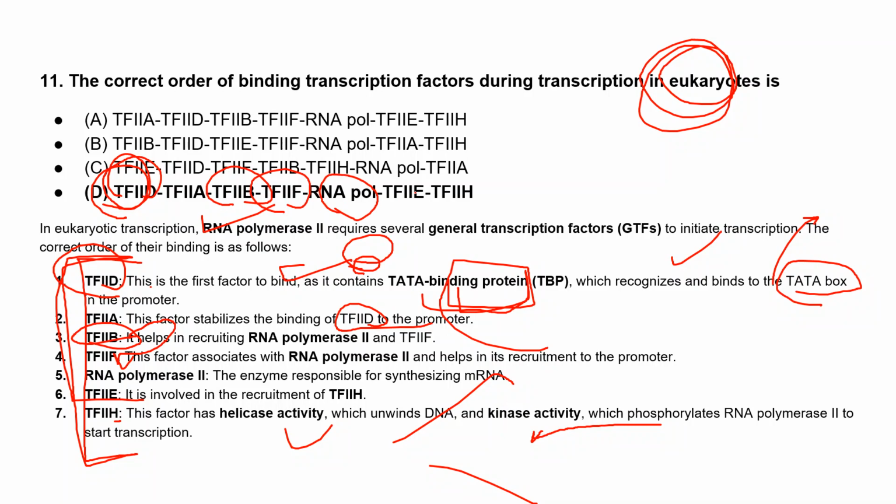And then E will come, which will help in the recruitment of H. And H, as the name also suggests, has helicase activity. It will unwind the DNA, and also it will phosphorylate the RNA polymerase so that it will start the transcription.